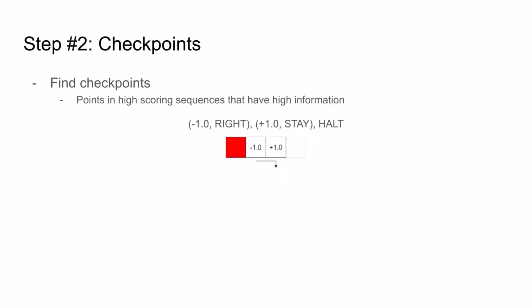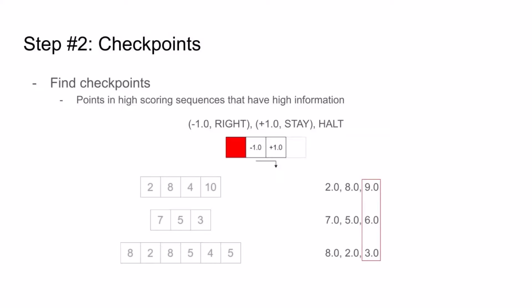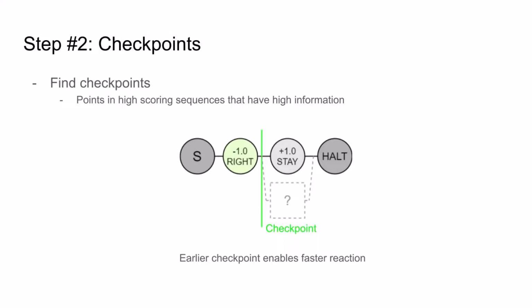But checkpoints don't need to just be at the end of sequences. For example, let's look at this -1 right plus 1 stay sequence. Because the second action is stay, our third observation will be from the same square as our second observation. And in fact, our third observation will just be the second observation plus 1. This means that the first two observations alone already give us as much information as if we had all three observations. So instead of checkpointing at the end, we can instead checkpoint immediately after -1 right.